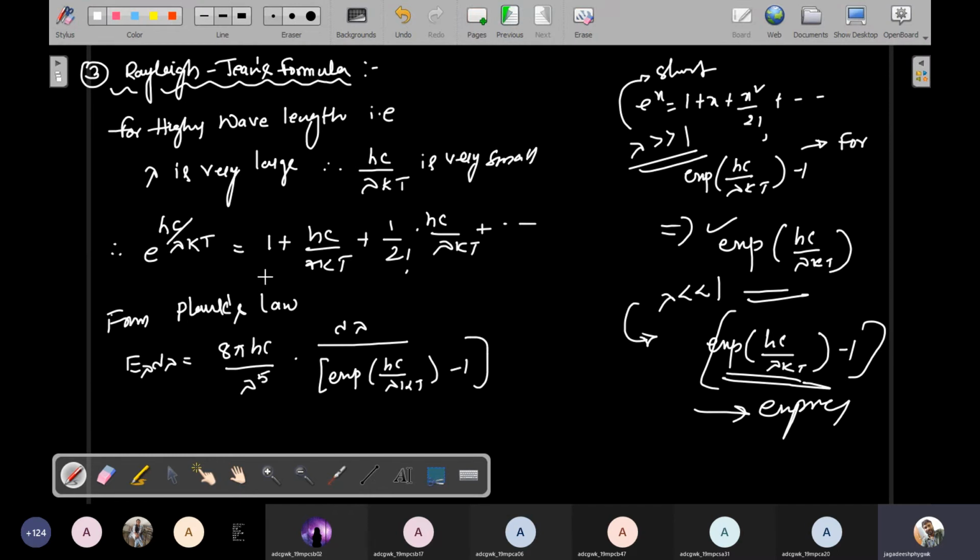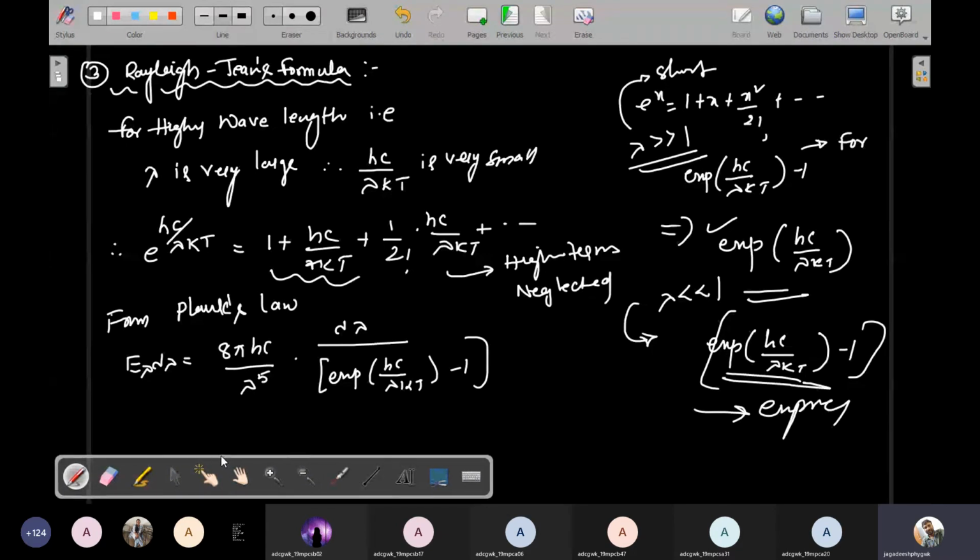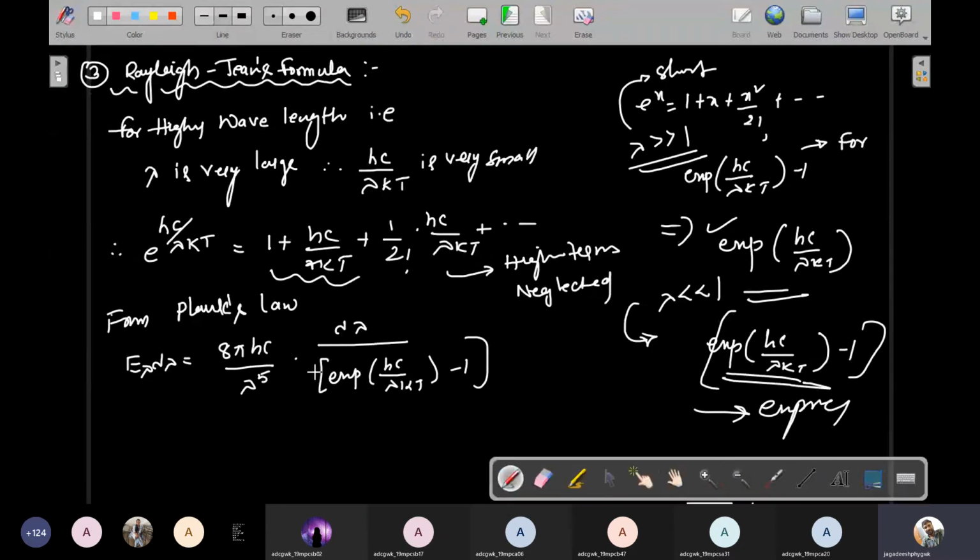Take only the first two terms, because the higher terms can be neglected. So substitute: E lambda d lambda is equal to 8 pi hc by lambda power 5 into d lambda divided by, 1 plus hc by lambda kT, minus 1.